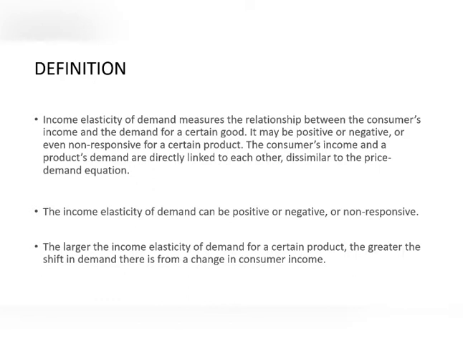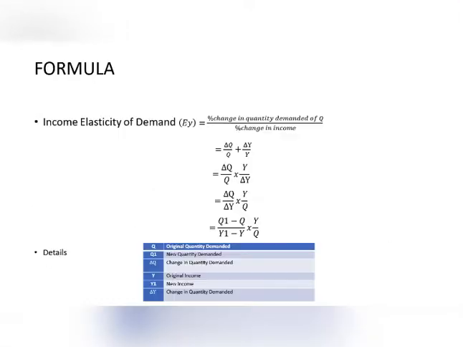The consumer's income and a product's demand are directly linked to each other, dissimilar to the price-demand equation. Second, the income elasticity of demand can be positive or negative, or non-responsive. For the last one, the larger the income elasticity of demand for a certain product, the greater the shift in demand from a change in consumer income.